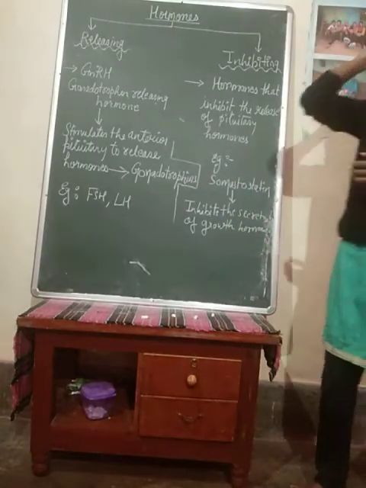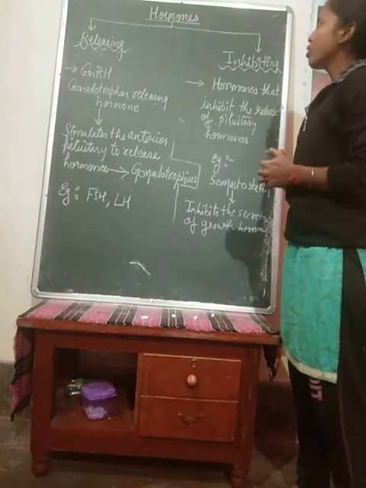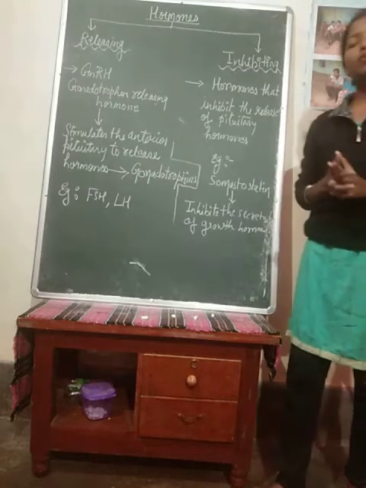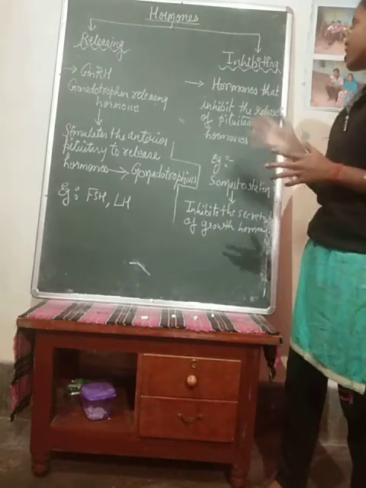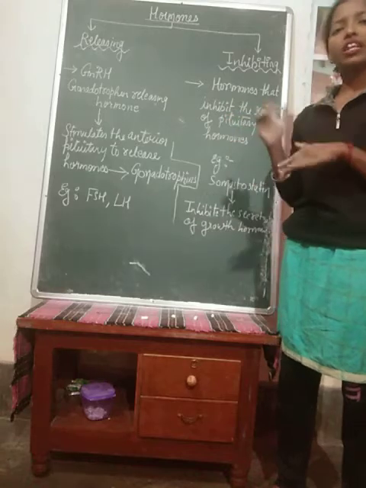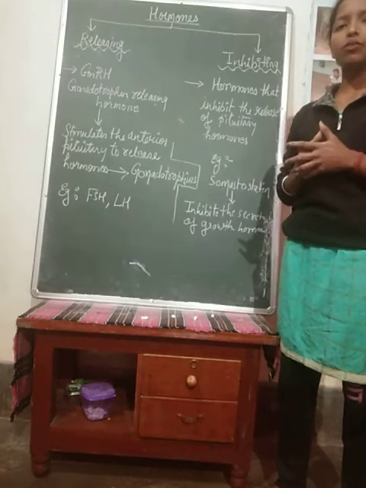Okay, so now we will see the hormones secreted by this hypothalamus gland. Two types of hormones it is secreting. One is termed the releasing hormone, whereas the other one is known as the inhibiting hormone. A releasing hormone is the hormone which is released and stimulates one or the other function.